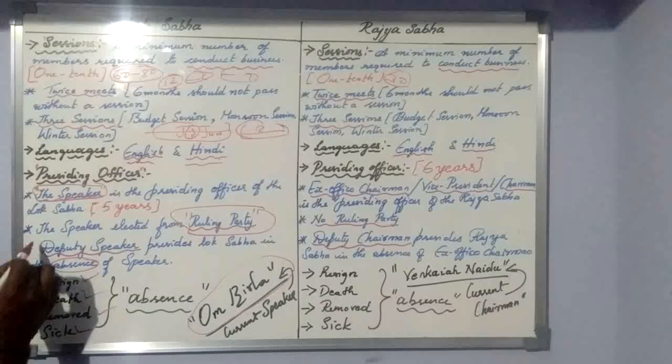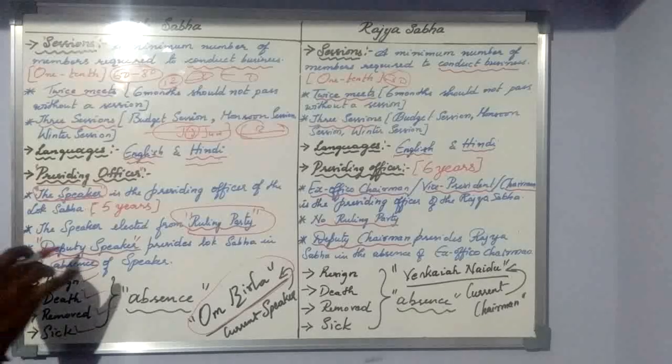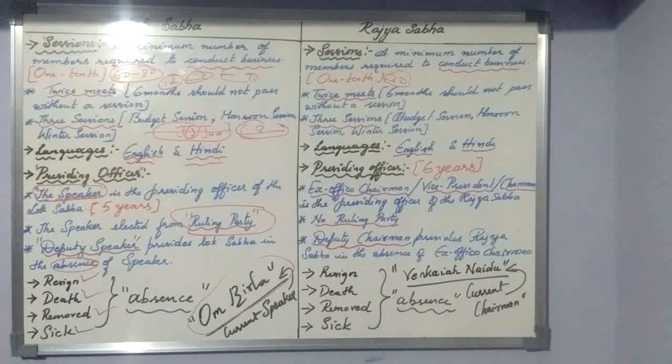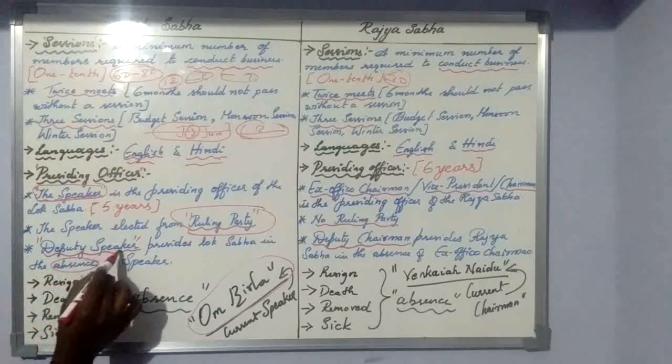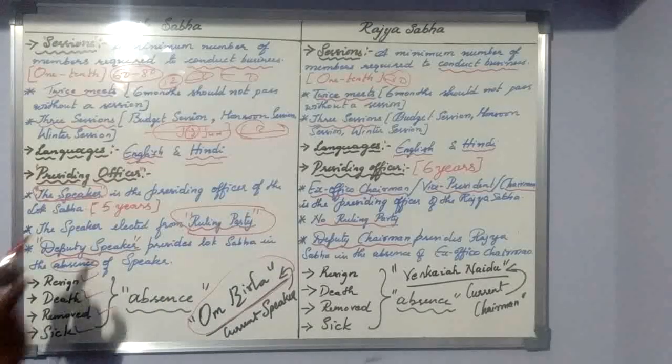During that time there will be a person called the Deputy Speaker. In the absence of the Speaker, the Deputy Speaker will be the presiding officer, but we don't call him Speaker. We call him the presiding officer of the Lok Sabha. One thing you keep in mind.